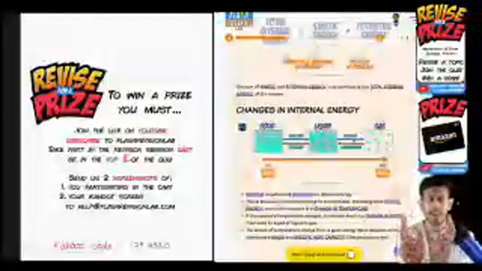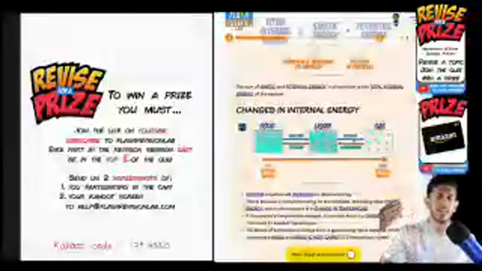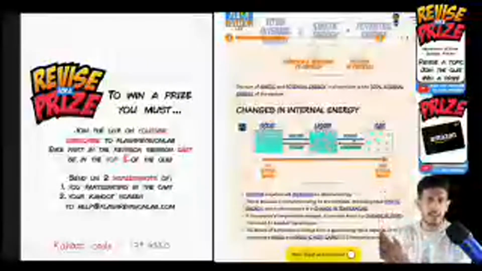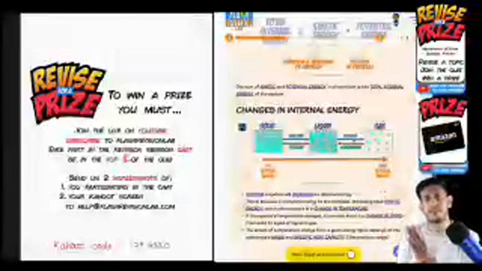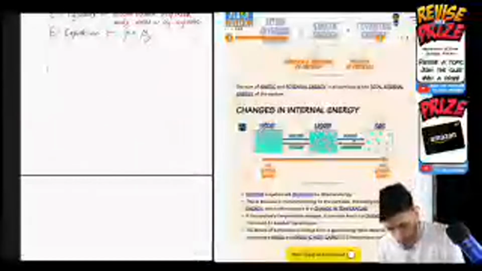Potential and kinetic make up internal energy. As you heat something up, its internal energy increases from solid to liquid to gas. That's because as you heat something, its temperature rises and kinetic energy increases. As you change the state, the potential energy increases. So I'm going to put that here, just with an arrow for increase.